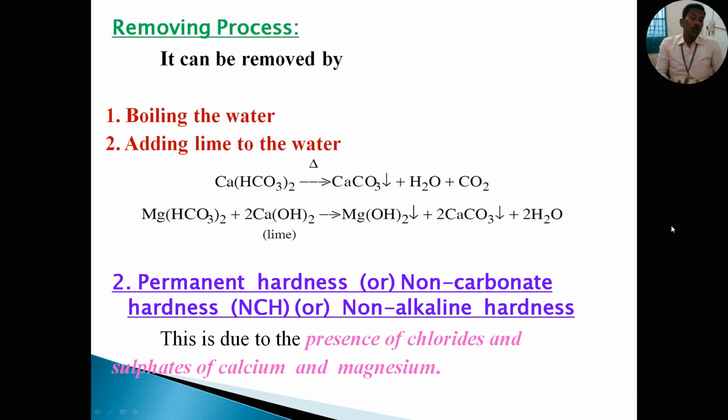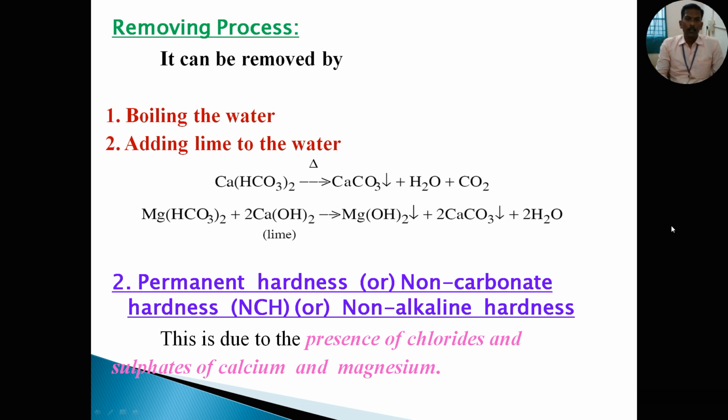Next, how to remove temporary hardness from water? This can be removed by two processes: boiling the water and adding lime to the water. At every home we heat water for drinking purposes, because all the microorganisms are killed, so that all human beings drink boiled water only.